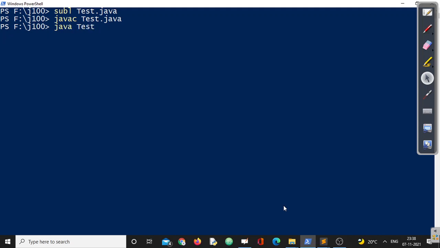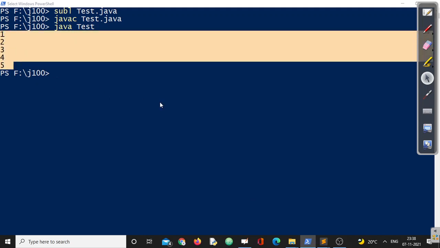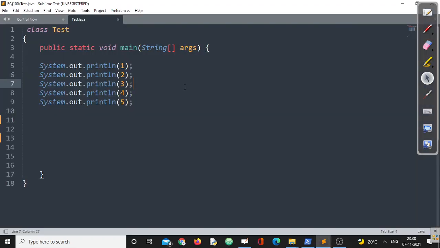Java test. Now see what we are going to get. We are going to get 1 to 5. But suppose there will be a question: I don't want to print 1 to 5, I want to print 1 to 1000. Then if we follow this particular procedure, how many times do I have to write system.out.println? 1000 times. So instead of doing that, we can use a simple procedure.